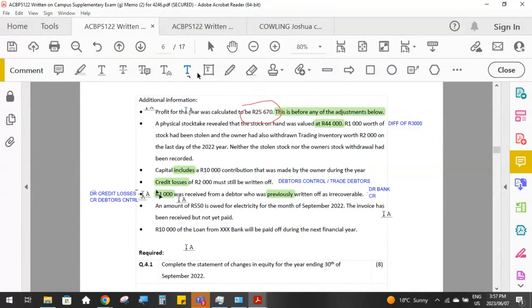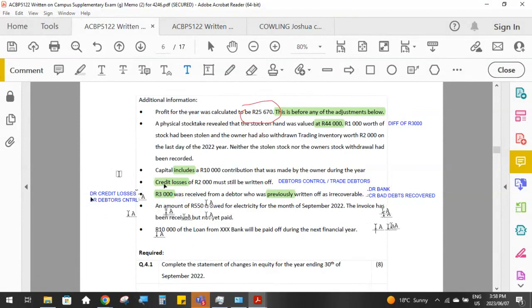And what are we going to credit? We can't credit debtors control because debtors control was already credited when we originally wrote that 3,000 Rand off. So now we credit an income account called bad debts recovered. And that's an income account. Remember, income is also reflected as a credit balance.